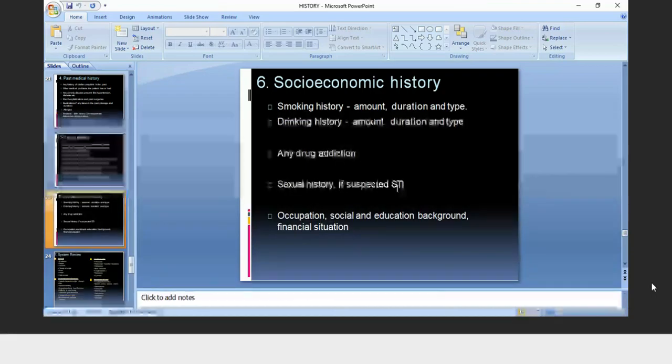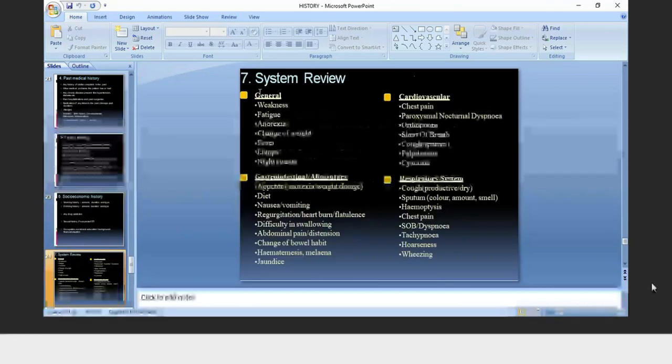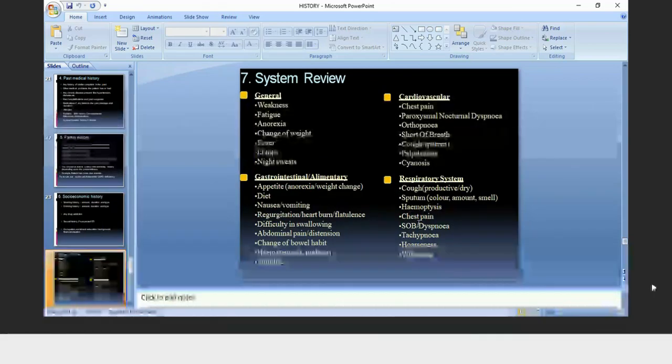In systemic review, these are general complaints the patient will tell you: weakness, fatigue, anorexia, change in weight, fever. In case of GIT, the patient will tell you these problems. In case of cardiovascular, the patient will tell you chest pain, orthopnea, dyspnea, cough, palpitation, sinuses. In respiratory, the patient will tell you about the cough, sputum, hemoptysis, chest pain, tachypnea, hoarseness, and wheezing.